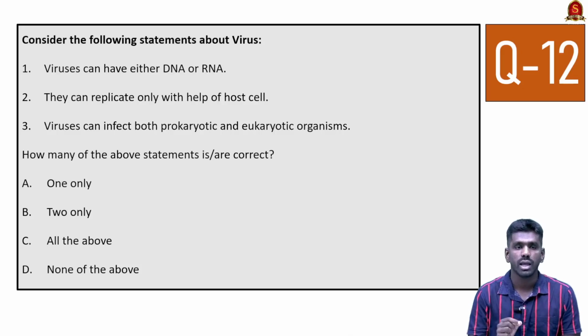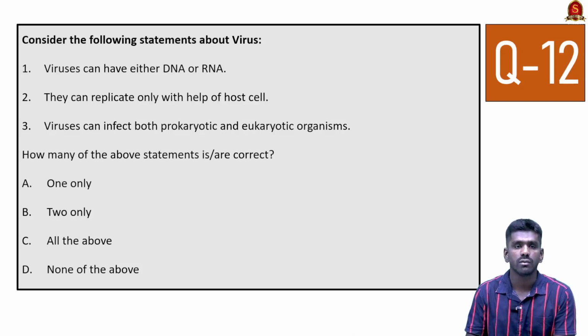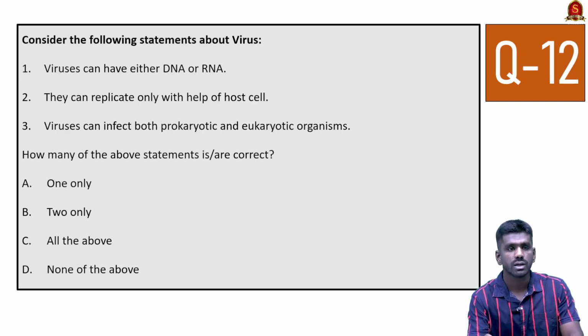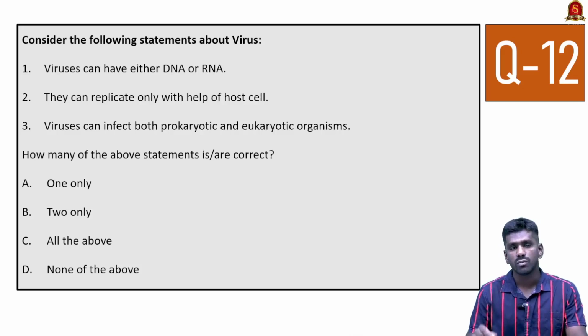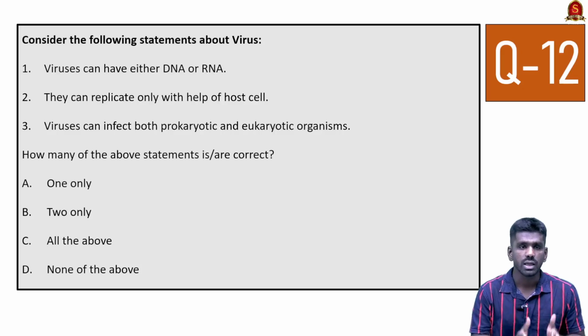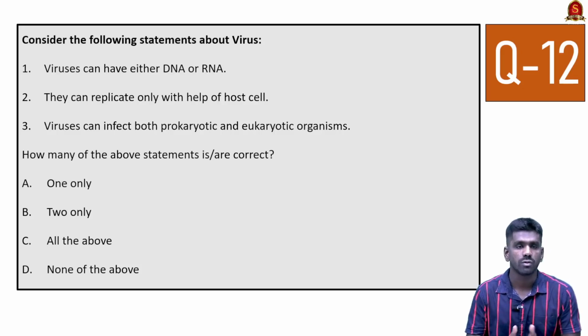Viruses can have either DNA or RNA, because there are DNA viruses and there are RNA viruses, but virus cannot possess both DNA and RNA. So if they have given the statement as viruses can have both DNA and RNA, it is incorrect, because viruses can have only DNA or only RNA, not both.